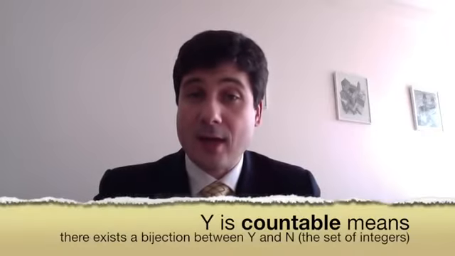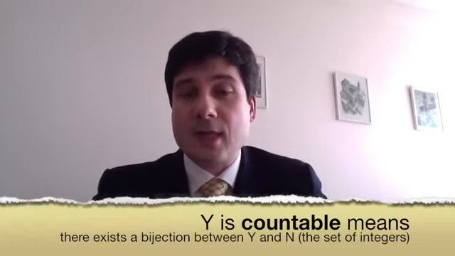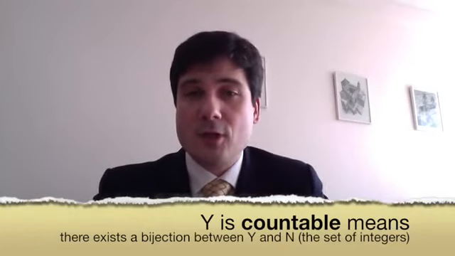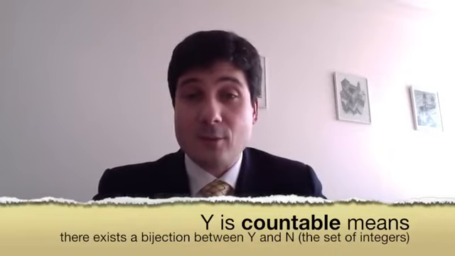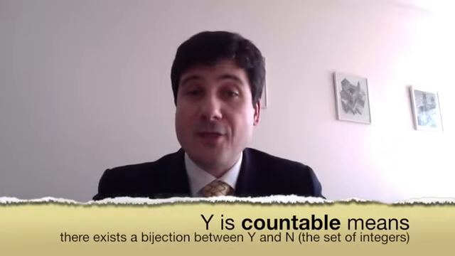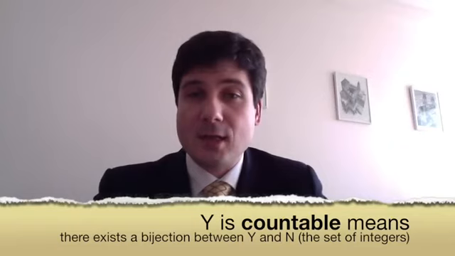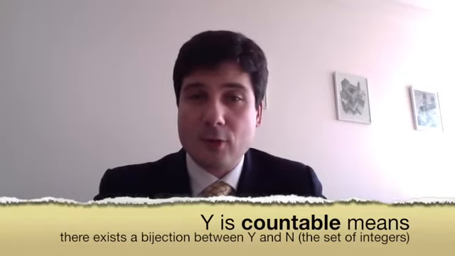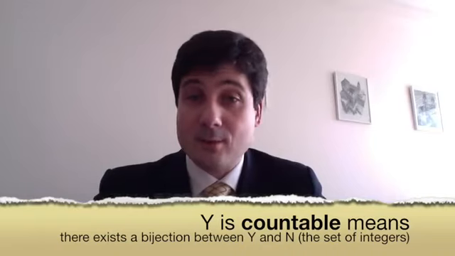In addition to being dense, you also ask Y to be countable. And as you know, countable means that you have the same number of elements as N, the set of integers, so to speak. Of course, there are an infinite number of elements, but there are different types of infinity. Countable means this kind of infinity is the same as the kind of infinity of N. So N is countable, Q, the set of rational numbers, is countable, but R, the real line, the set of real numbers, is not countable. So here is separability: you have a dense, countable subspace of the set.